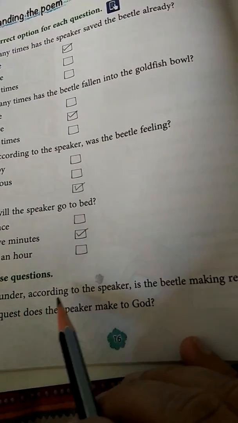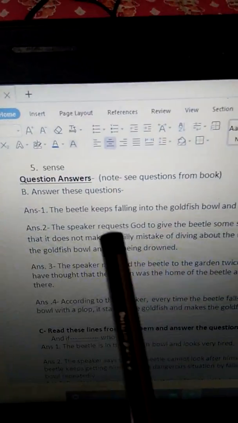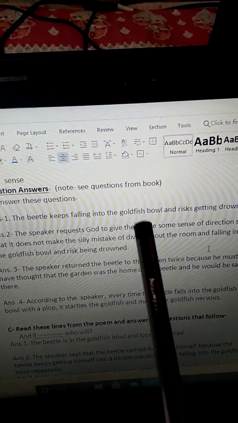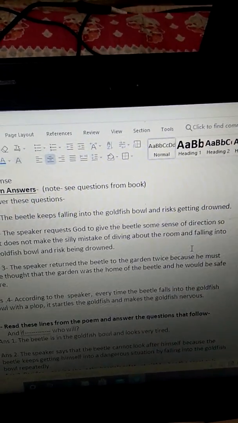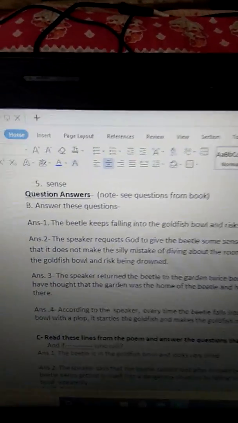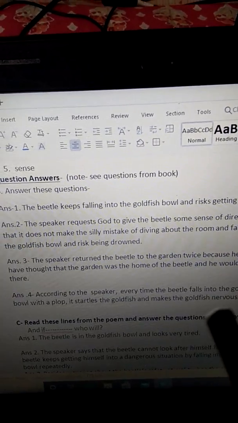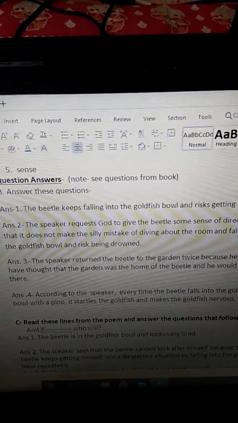Page number 16, the first question. What blunder, according to the speaker, is the beetle making repeatedly? So what is the answer? The beetle keeps falling into the goldfish bowl and risks getting drowned. Okay, so it risks its life by getting drowned, and it keeps on falling into the goldfish bowl. This is the blunder that the beetle is making repeatedly.